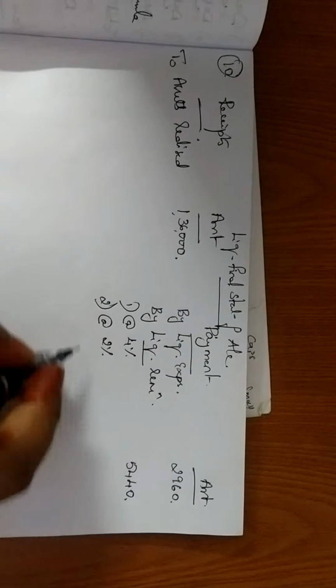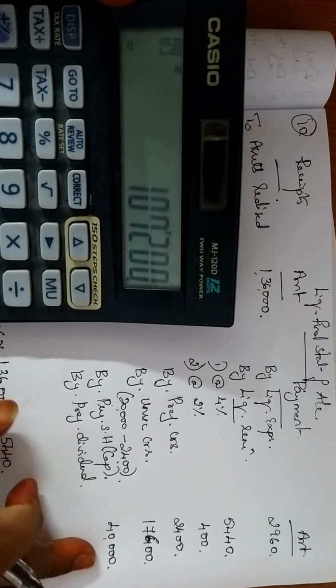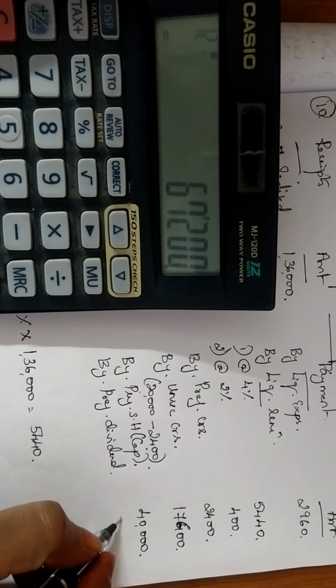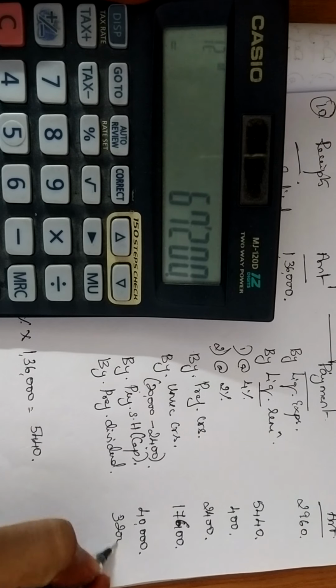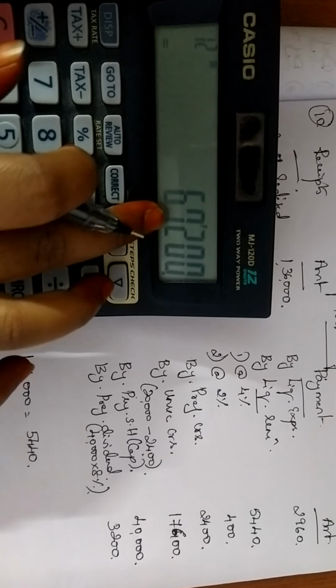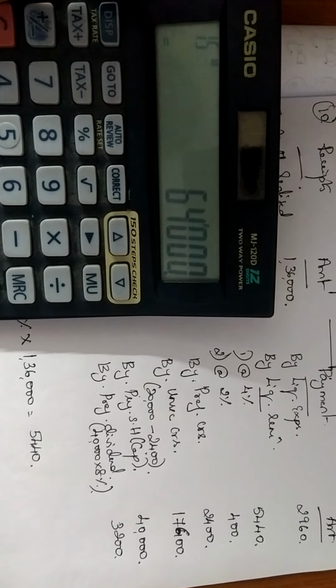Once you are done with the preference shareholders' capital, I have to write the dividend. The dividend percentage is 8%. So 40,000 at 8% will give you 3,200, so I am writing 3,200. But please check, I had 1,07,200. Now I have written 40,000, so minus 40,000, I still have 67,200. And now I can give the dividend of 3,200, that is 40,000 at 8%. So I had 67,200, now I have written 3,200, so I still have 64,000.